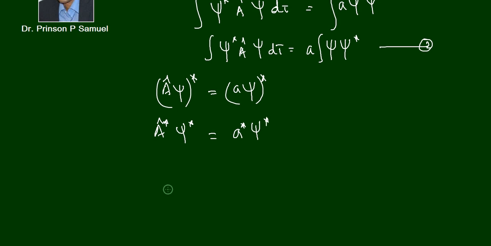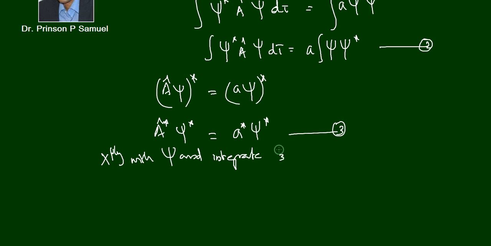So let me multiply this with psi and integrate. Let me call this equation number 3. So multiply equation number 3 with psi and integrate.